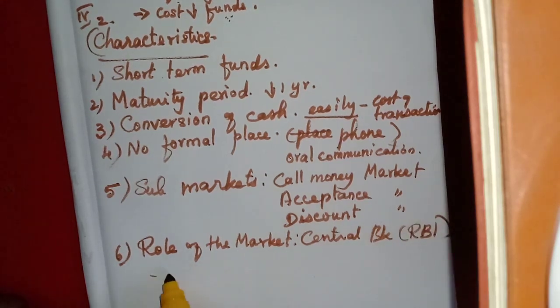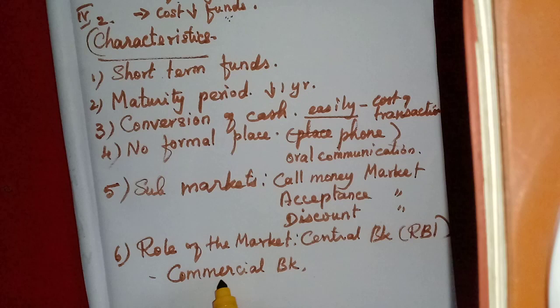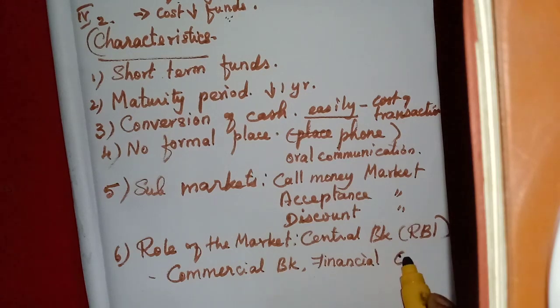Then other banks available. Now the main banks are the commercial banks, all the State Bank, then Indian Overseas Bank, Canara Bank, all these will come under this heading, commercial banks. Then other financial companies, we can say financial organizations, financial companies, non-financial companies.